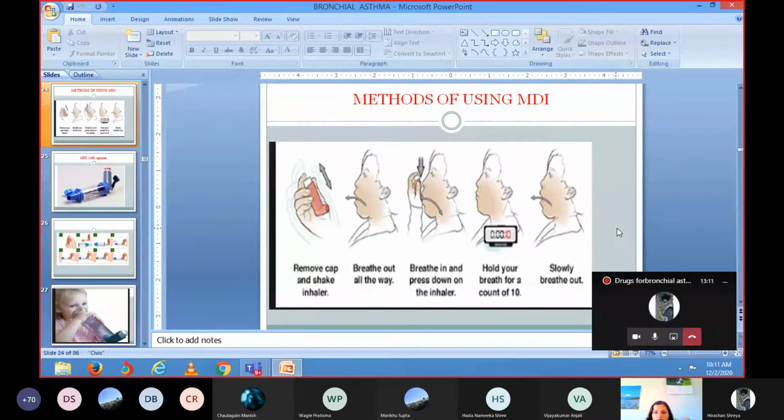Clear how to use MDI? This is a very important practical question that can be asked in your viva as well, in your university exam.